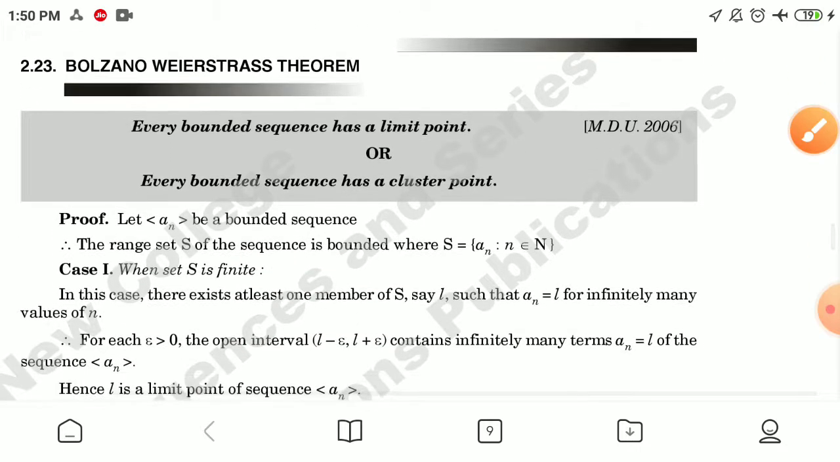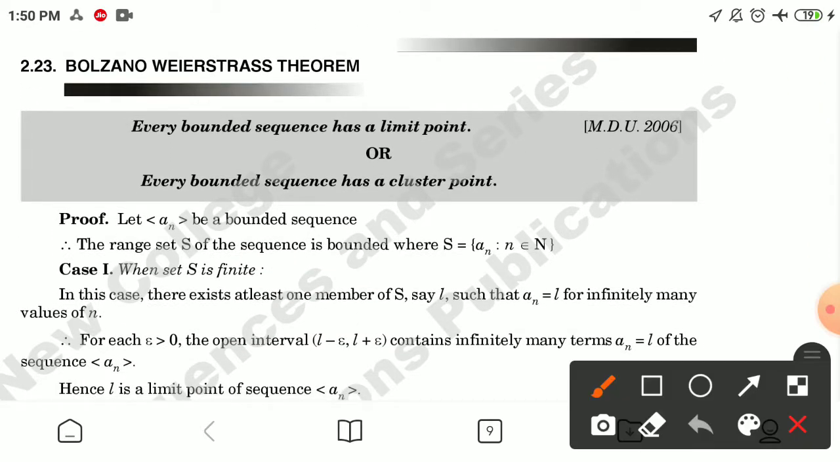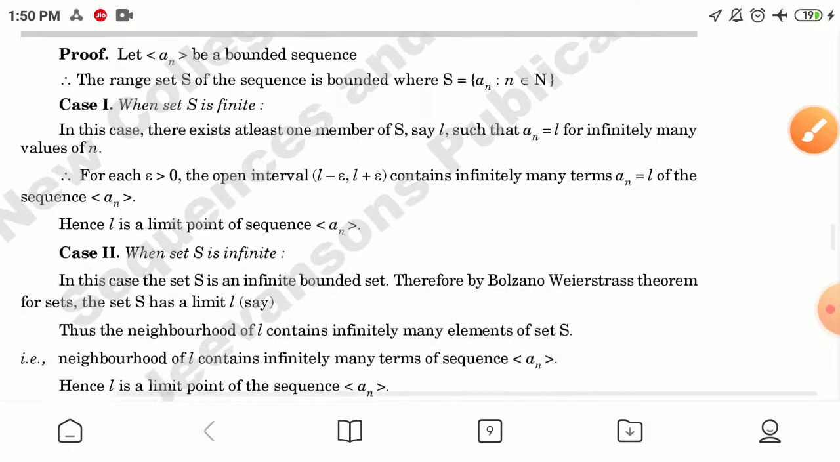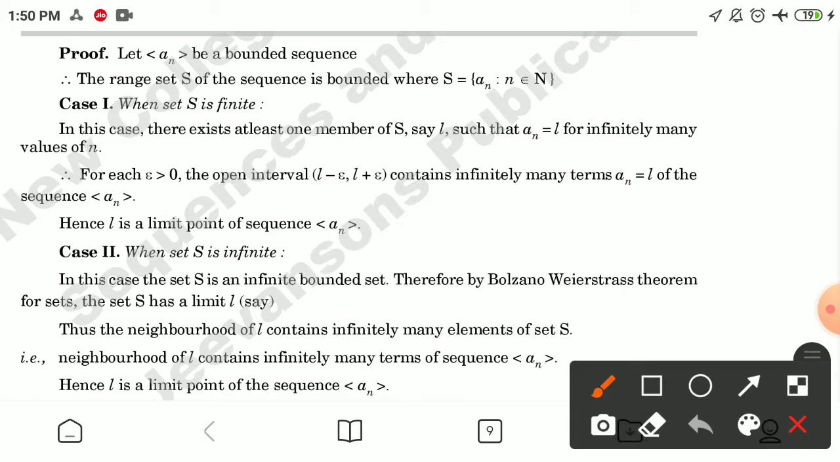Next result is called the Bolzano-Weierstrass theorem. Every bounded sequence has a limit point, or every bounded sequence has a cluster point. For the proof, let a_n be a bounded sequence. Therefore, the range set S of the sequence is bounded, where S is equal to {a_n such that n belongs to N}. Case first, when set S is finite.